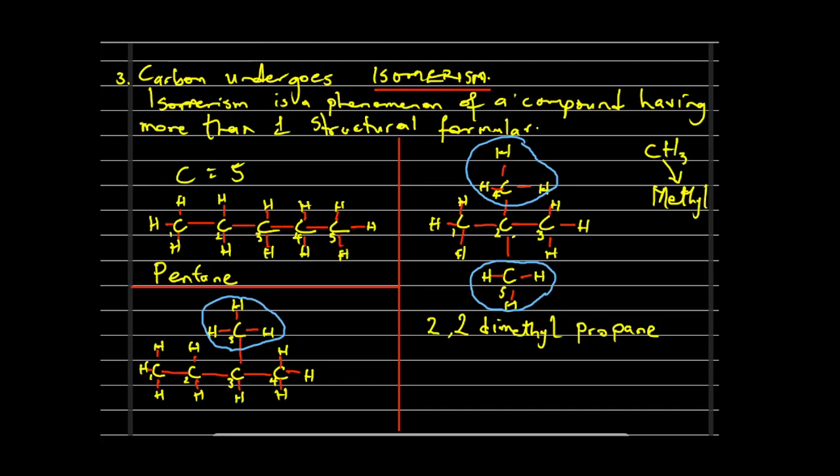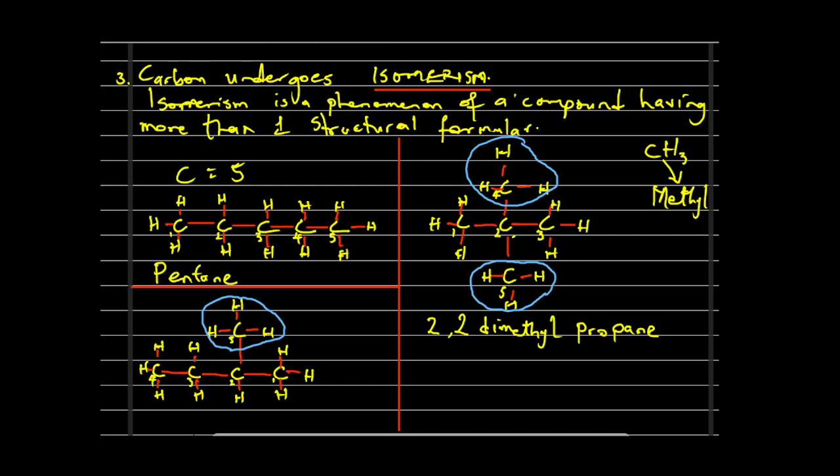That means our numbering system is going to change. Our numbering system will become carbon 1, carbon 2, carbon 3, carbon 4, and here we'll have the 5th carbon.